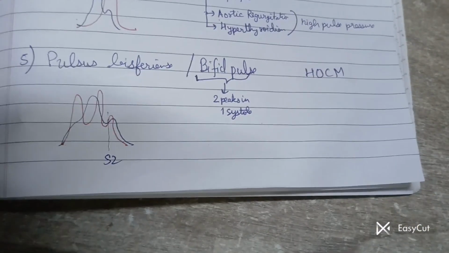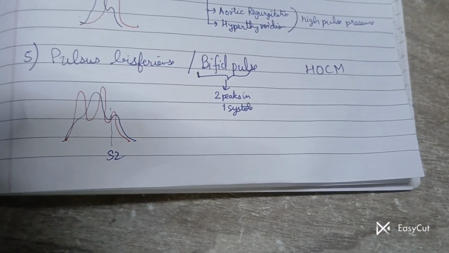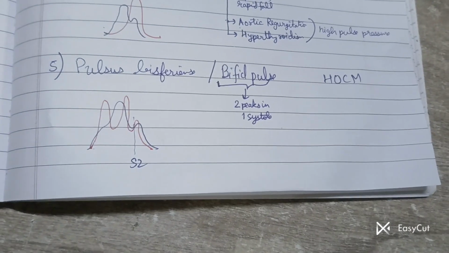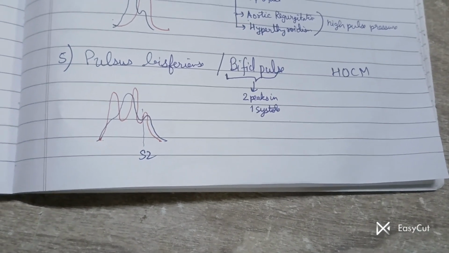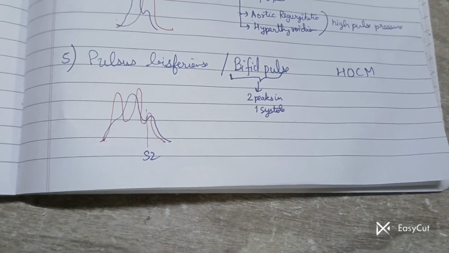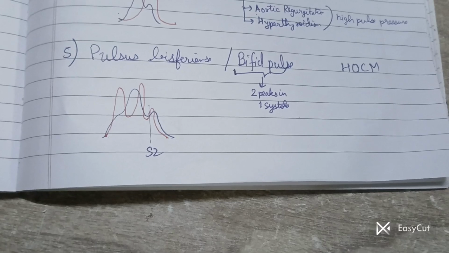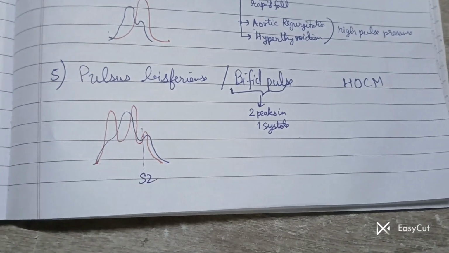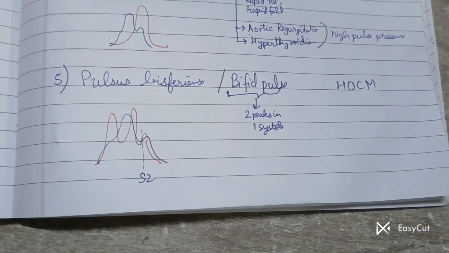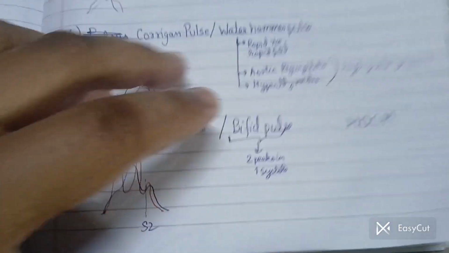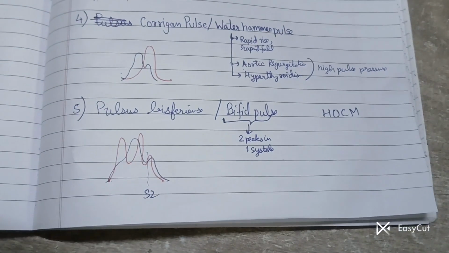Then we go to the next one, pulsus bisferiens or bifid pulse. Now normally, as I have discussed, in systole we have only one peak, in diastole we have one peak, and the systole and diastole are demarcated by the dicrotic notch. But when there are two peaks in the systole itself, this condition is bifid pulse. So it happens in hypertrophic obstructive cardiomyopathy.